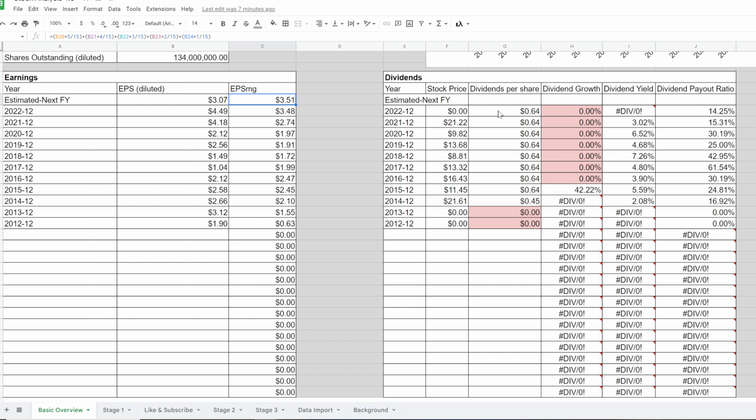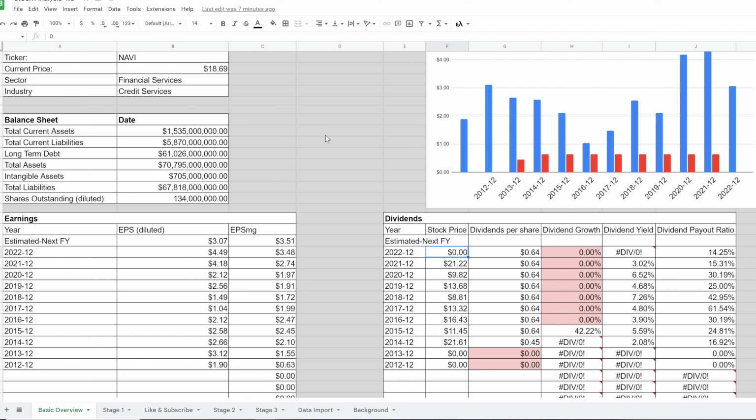With dividends, you can see that the company has pretty much just held its dividend at 64. I don't know why this is showing a 0 for stock price. I don't know why it came out that way, but it did. So let's move on here.